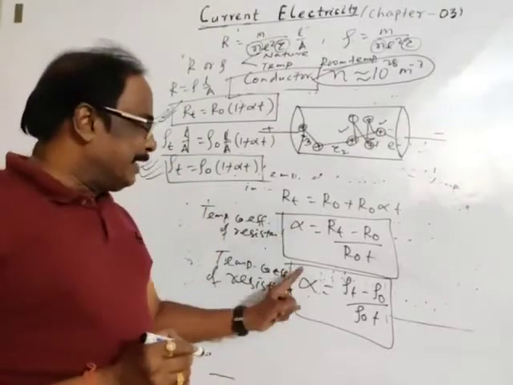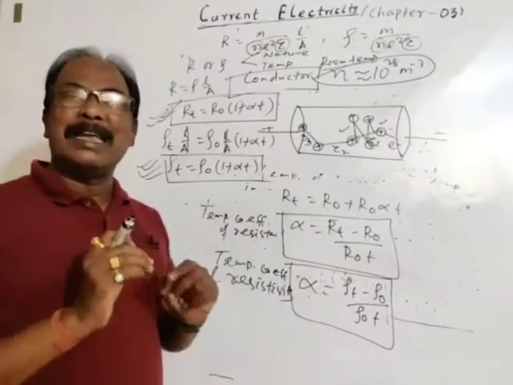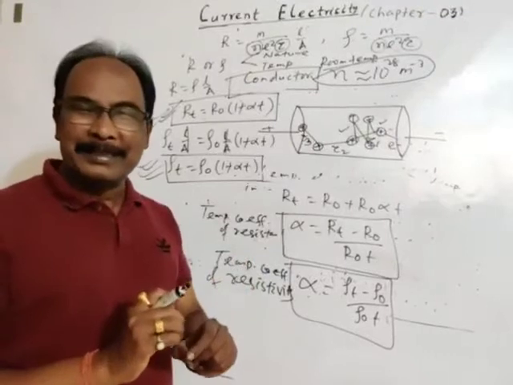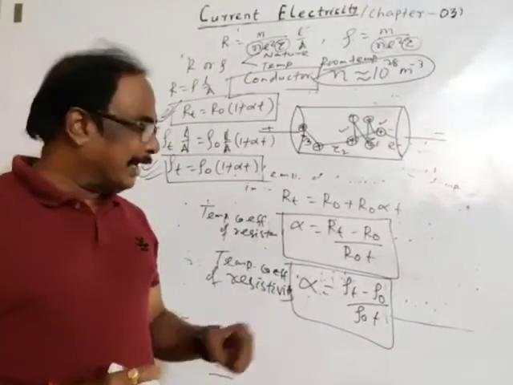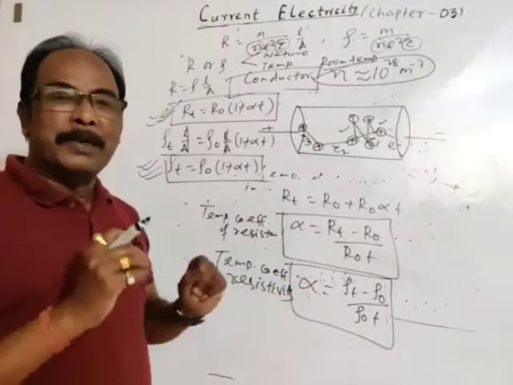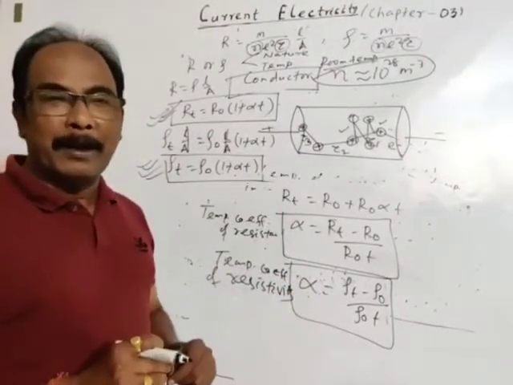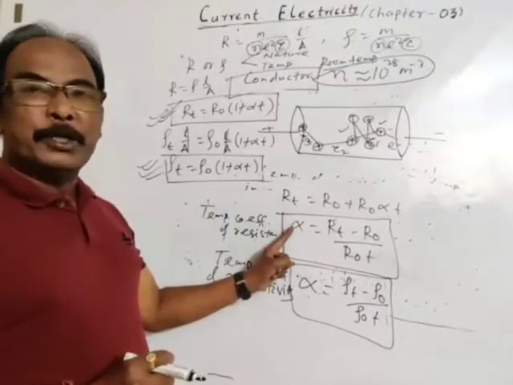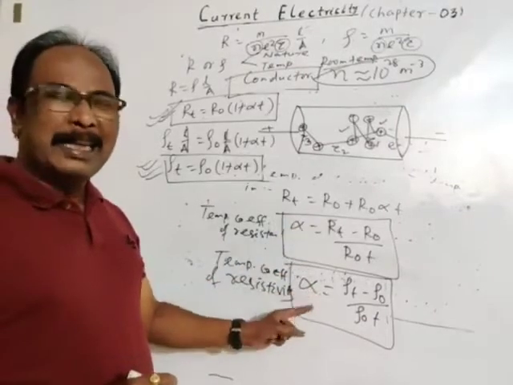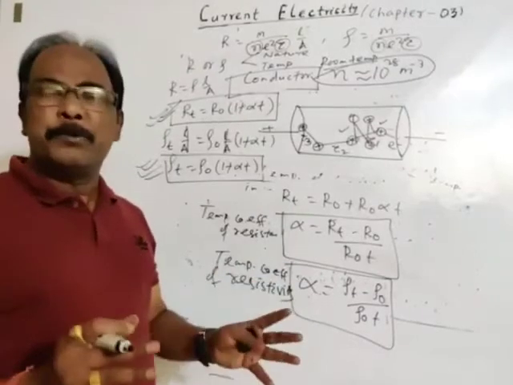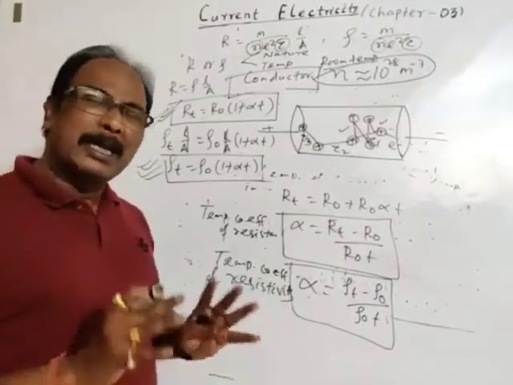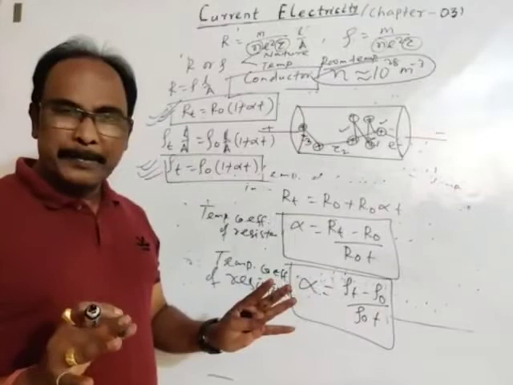Okay. Temperature coefficient of resistance or resistivity, in most of the cases, taken to be constant depending upon nature of material. In numericals and in many books it is mentioned to be constant in most of the cases. Okay.